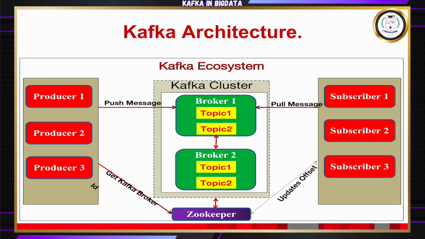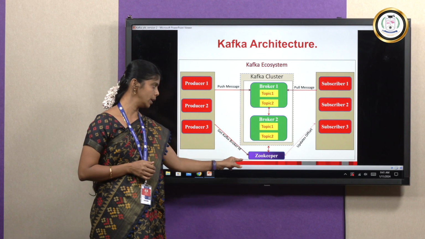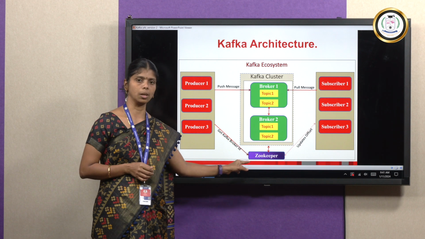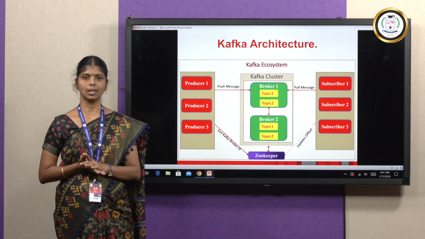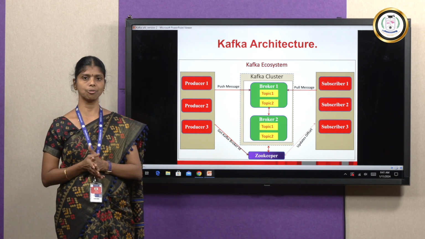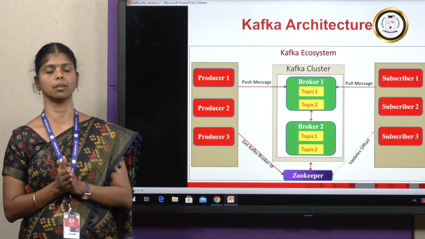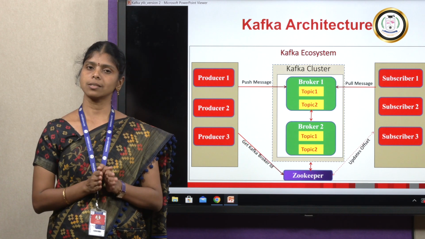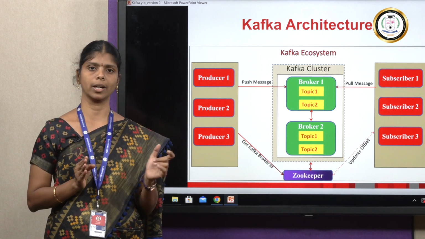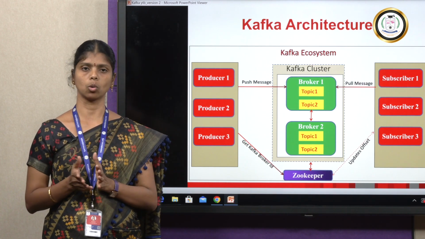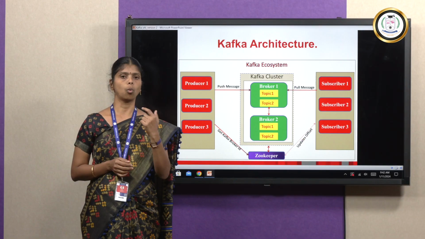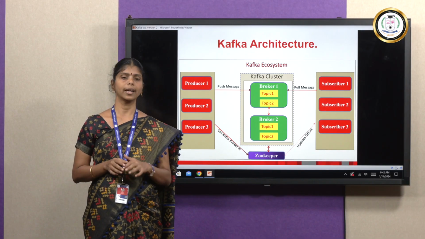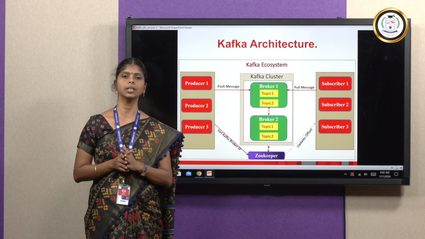receive all those messages via the topic. Here, the main role in Kafka is played by ZooKeeper. ZooKeeper is also a kind of platform which is used for the Kafka system. Kafka does not contain a single broker, it contains more than one broker. For example, if one machine goes down, the entire platform would go down.